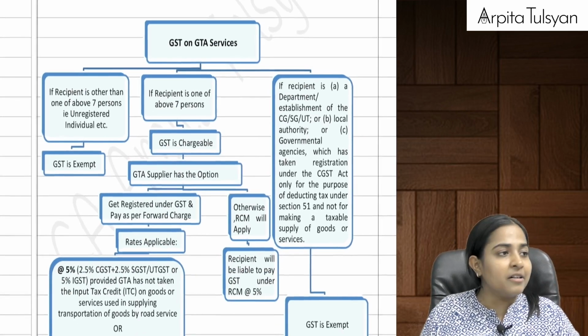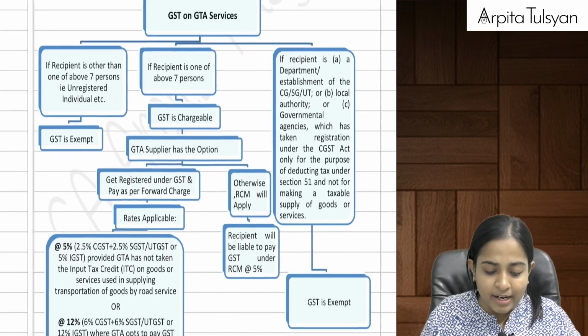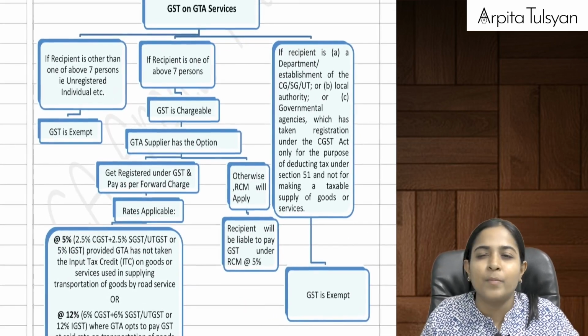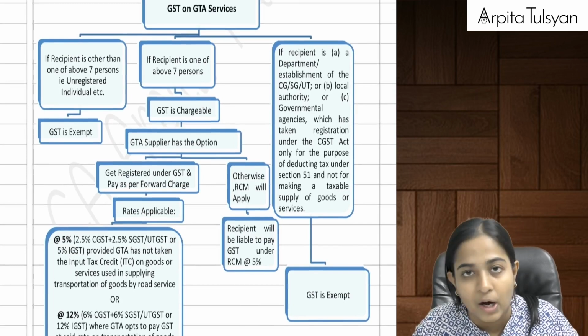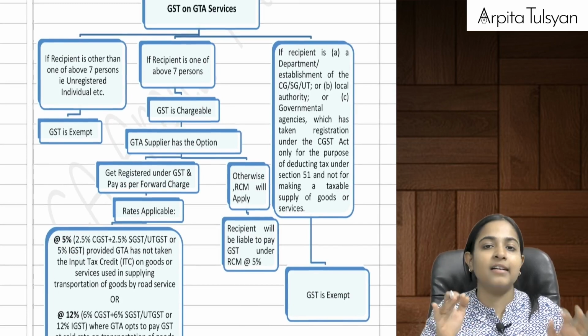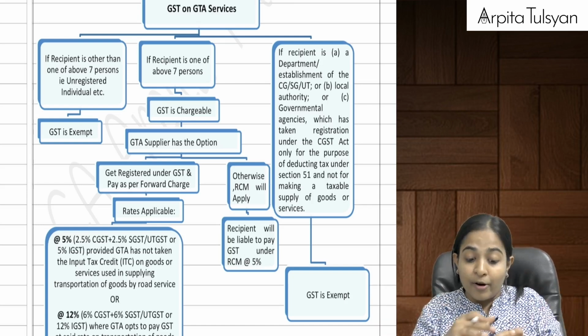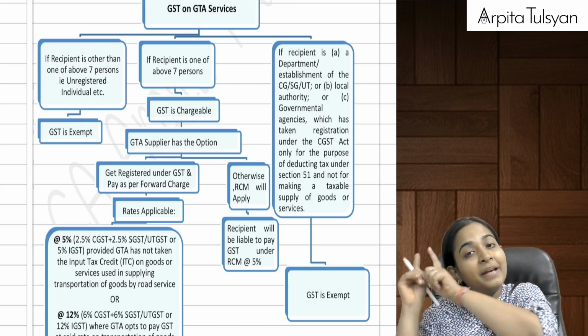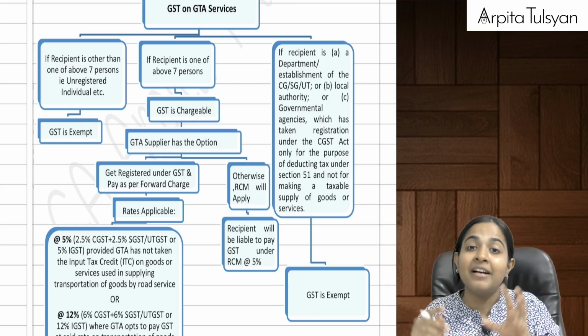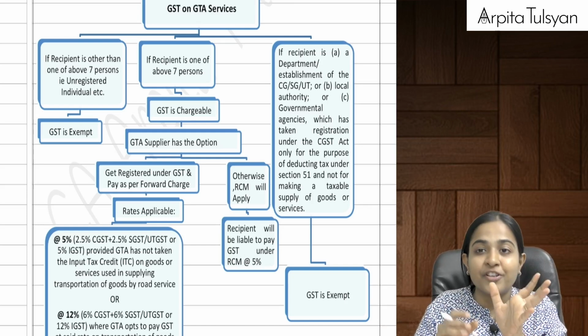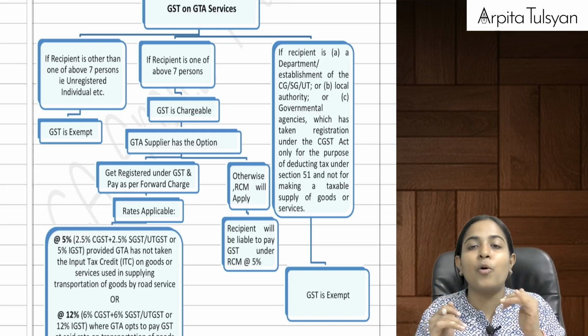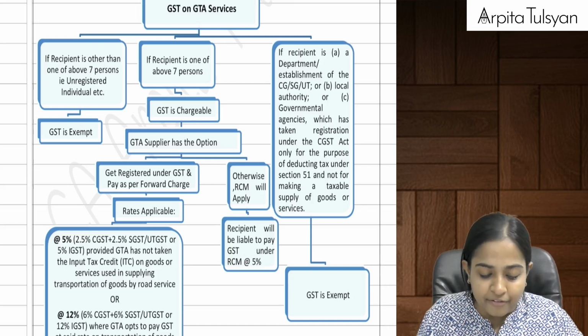Okay, now see, here is the summary of the entire thing. The summary also includes something from the exemption chapter, but I am not taking it now because you are doing it chapter wise, so till now you do not have the idea of exemptions. I will take up the same thing again in the exemption chapter, where we will discuss the provisions of reverse charge plus exemptions. Till now I am limiting it only to reverse charge provisions.